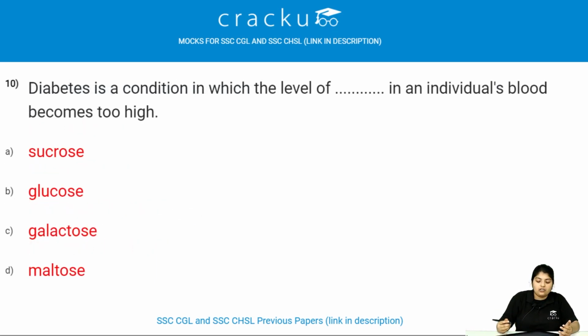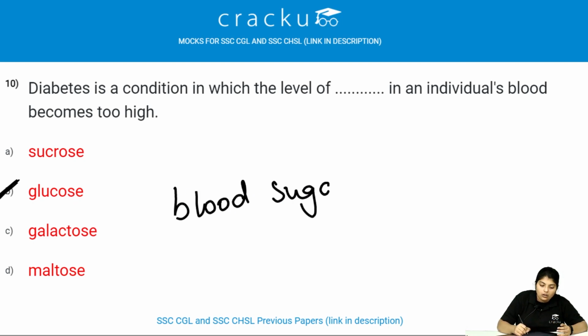Diabetes is a condition in which the level of dash in an individual's blood becomes too high. The level of glucose in an individual's blood becomes too high, and we can say this as blood sugar or blood glucose.